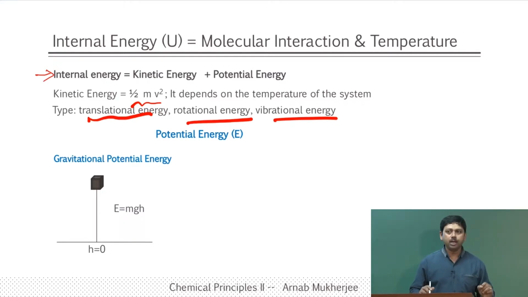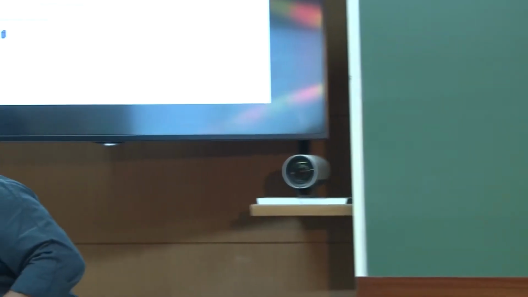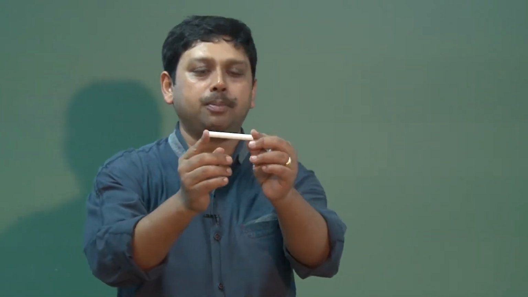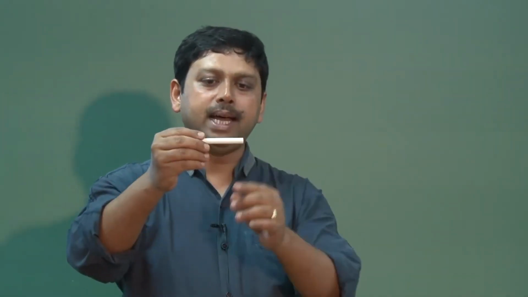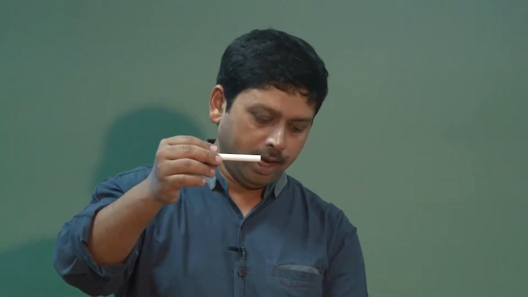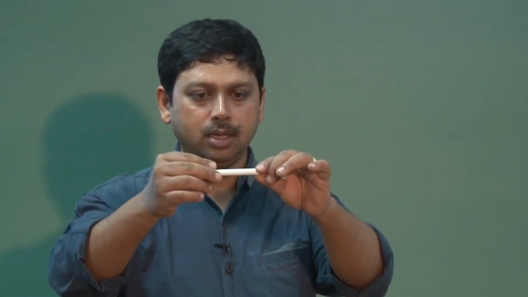We know very well about the gravitational potential energy, right. So let us say an object is held at a certain height. So let me get a chalk. When a chalk is held at a particular height, it has a certain gravitational potential energy. What is meant by that is that it is high compared to the ground by a value of h, and therefore it has the potential energy of mgh, and this is the energy that is stored here,